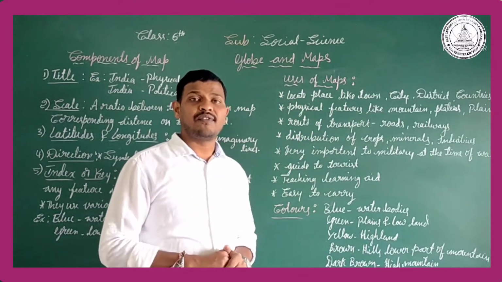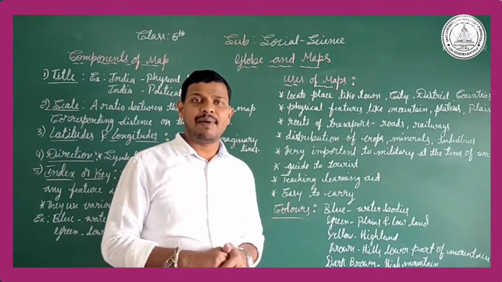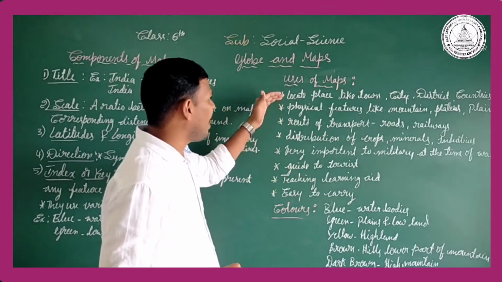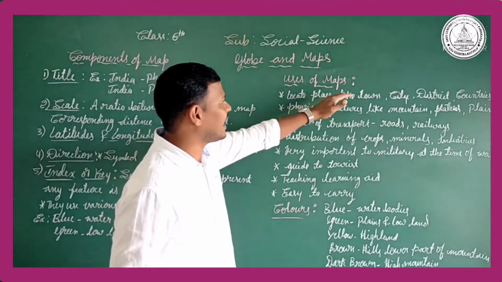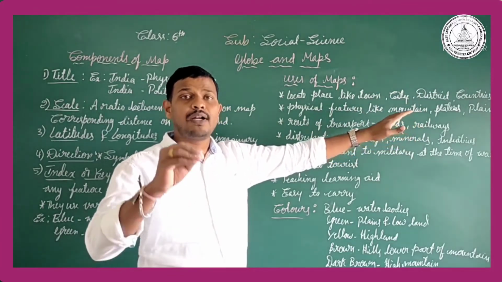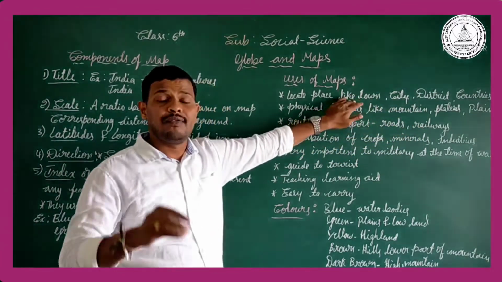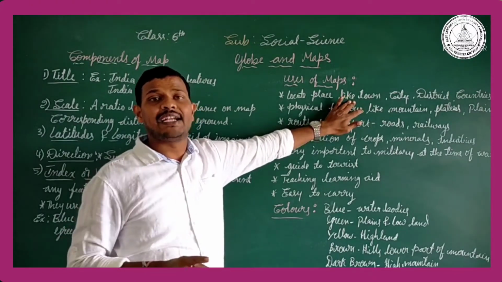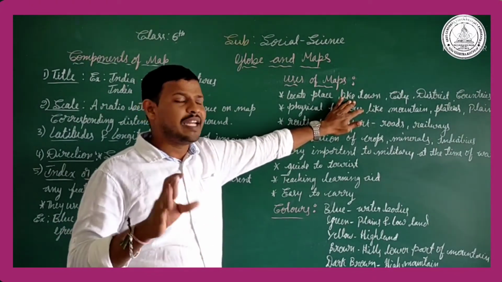So what are the uses of the map? We are using the map, so why are we using it? The first one, the map is used to locate places like a town, city, district, country and ocean. If you want to locate a town, city, country, state or district, whatever, we need maps.